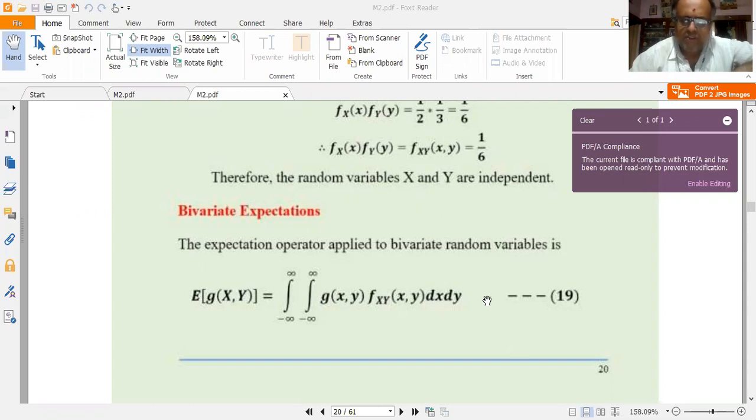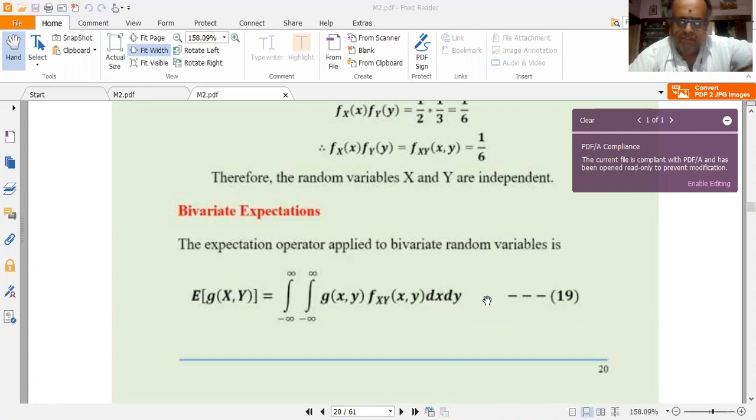We shall continue with the discussion of the bivariate expectations. We shall define what we mean by joint expectation or bivariate expectation. The definition of bivariate expectations is based upon the one-dimensional expectation operator that we had defined in the previous module. Here we are just extending it to 2 dimensions. Of course, it can be extended to n dimensions also.